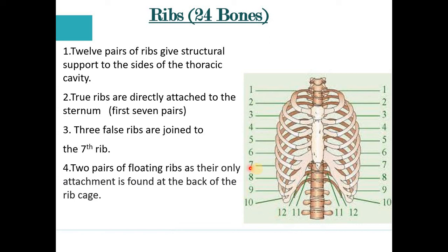I hope it is clear. The first seven are attached to the sternum, and the other three are known as false ribs because they are not attached to the sternum, they are attached to the seventh rib. And the last two, the 11th and 12th bones, are known as floating ribs because these two bones are attached at the back of the rib cage. I hope it is clear.